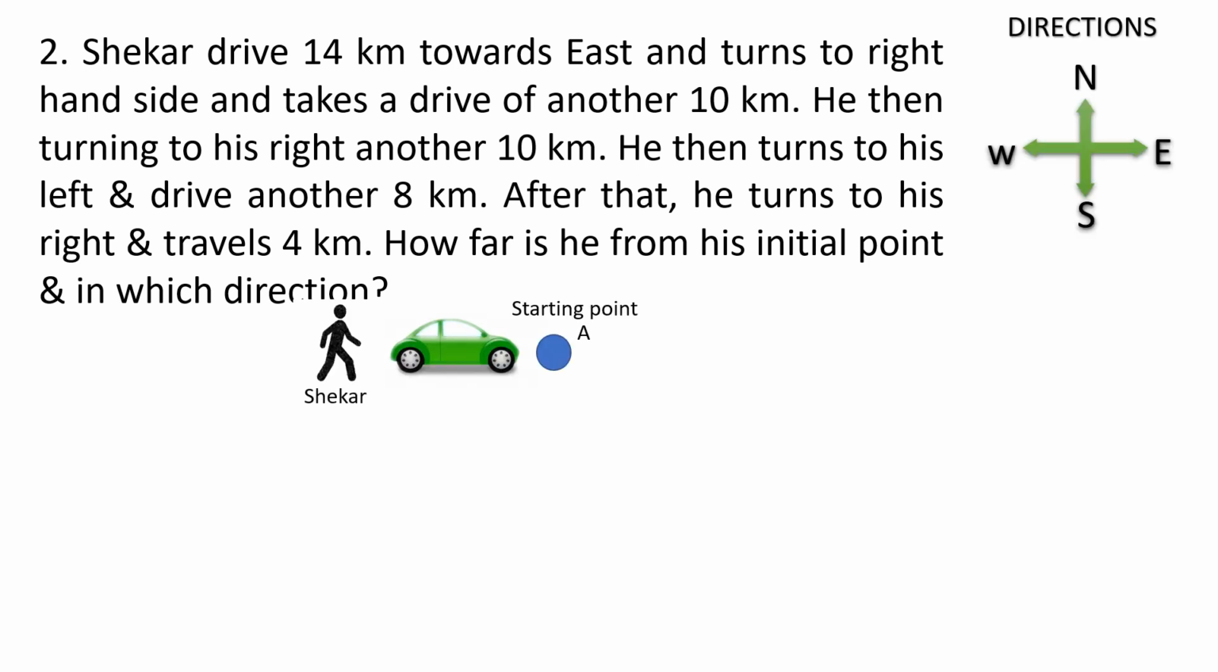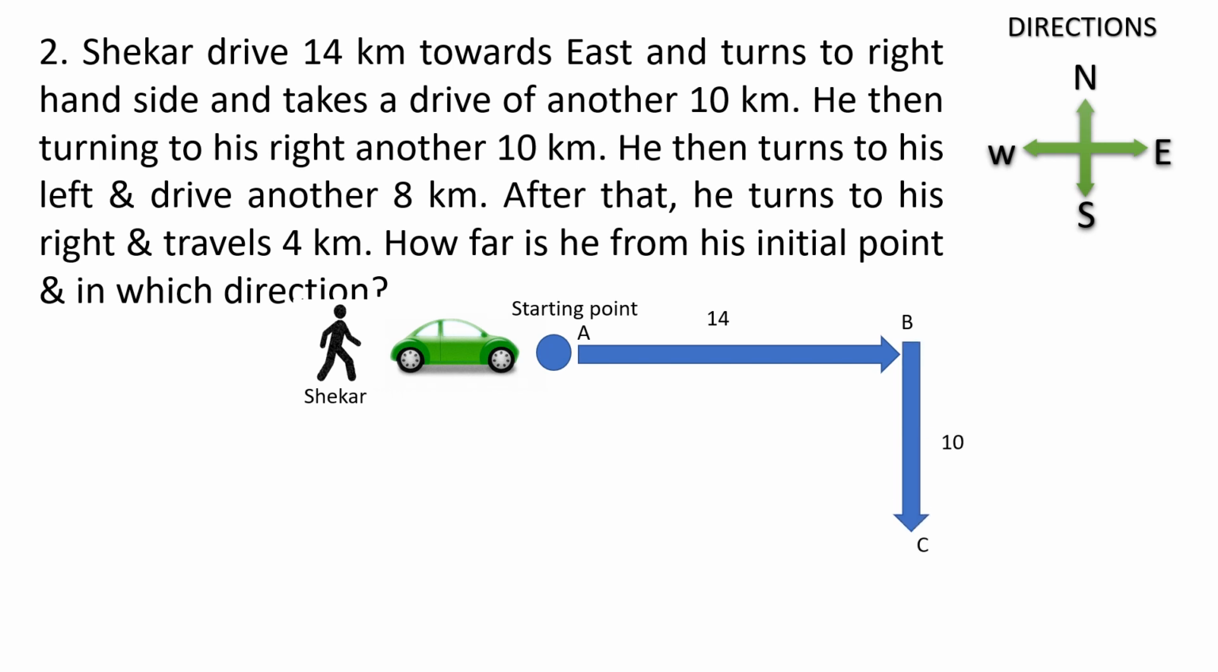Now read the question. Shekhar is moving towards east 14 kilometers. East, again a horizontal line towards east side. Now he has reached the point B. Then he is turning right hand side and takes drive of another 10 kilometers. From east direction, right hand side means south. So we have to draw a line towards south.